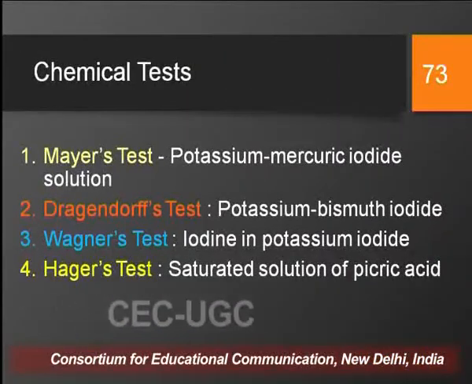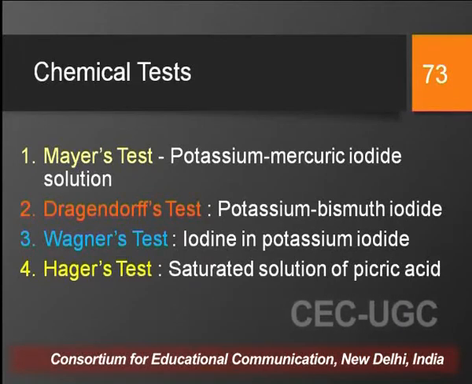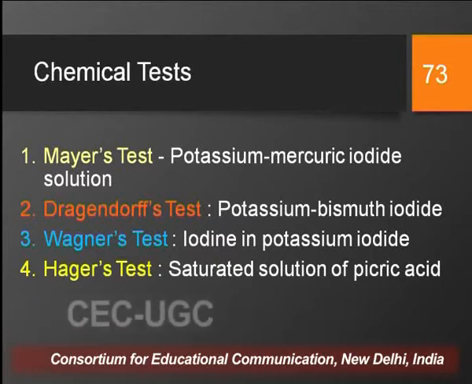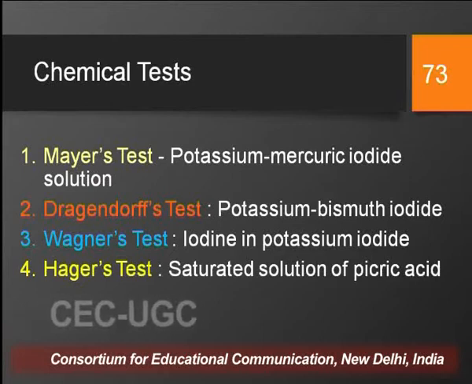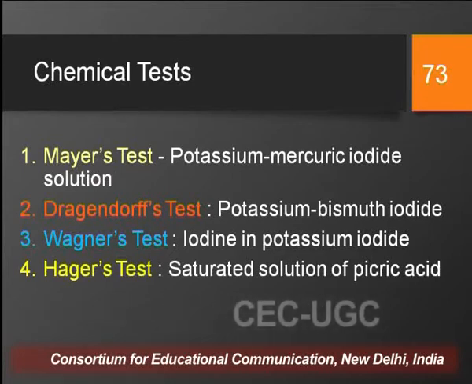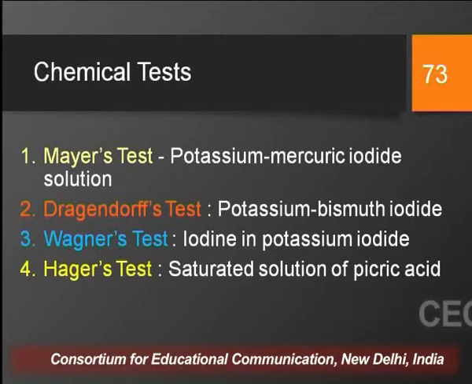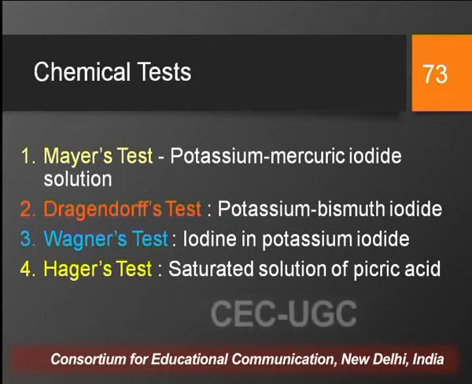Now coming on to the detection of presence or absence of alkaloid in a given plant material, and this can be done with the help of different chemical tests. These are the four widely used chemical tests for detecting the presence or absence of alkaloids. The first one is Mayer's test, done with Mayer's reagent, which is potassium mercuric iodide solution. Whenever the acidified plant extract is treated with Mayer's reagent, you get a creamish precipitate. Similarly, other tests are Dragendorff's test, Wagner's test, and Hager's test.